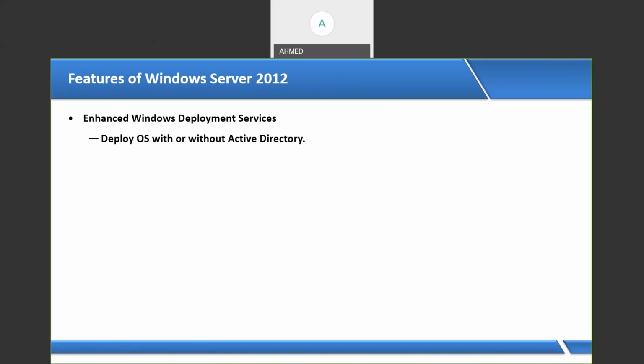Then Windows Deployment Service. With the help of Windows Deployment Service we can deploy the operating system to our network computers. Then we have Server Core. In 2012, Microsoft has given the Server Core operating system, which is command based like Linux. We don't want to work on the graphical interface, we want to work on Server Core. And anytime we can convert from GUI to Server Core and from Server Core to GUI. That option is available.